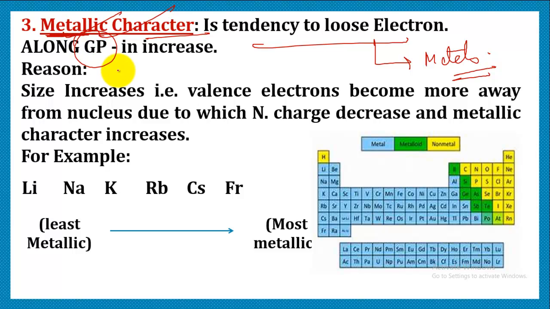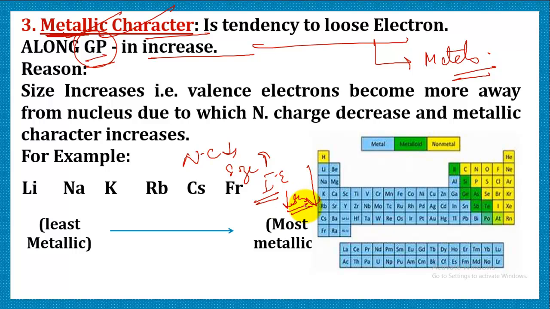So how does it vary along a group? Along a group, the metallic character increases. The reason being, as we move down the group, every time a new shell is being added, due to which the nuclear charge is decreasing, size is increasing, and ionization energy also decreases. That means we have to supply small energy in order to eject an electron, or you can say to remove a valence electron. So obviously, as we move down, the metallic character increases down the group.